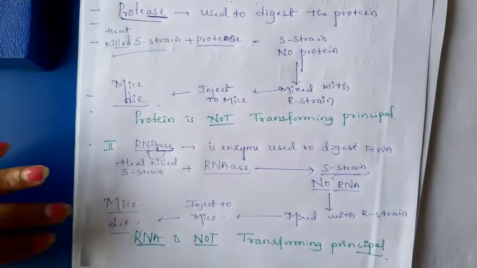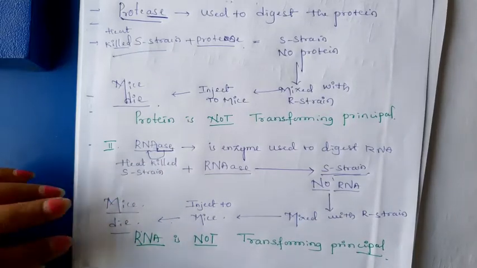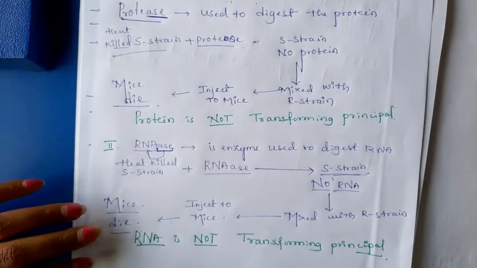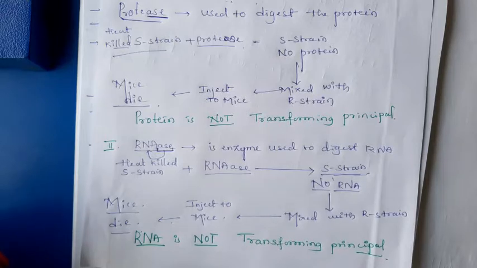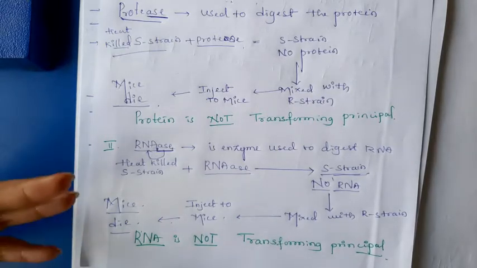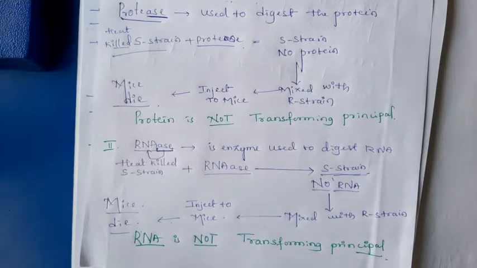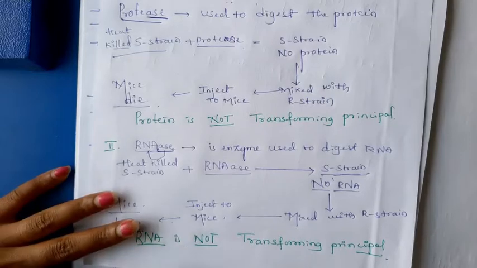Like that, in the second step, they treated the S-strain bacteria with RNase. By that, they conclude that even without RNA, transformation is possible and death of the mice is possible, so we can say that RNA is not necessary for the transformation. We can say that RNA is not a transforming principle.